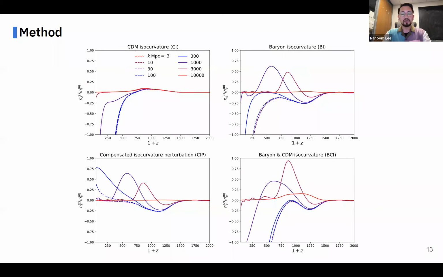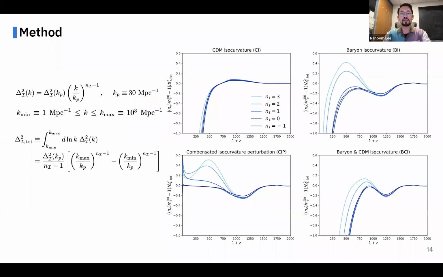And these are the resulting NE2. The important thing is that we fully take into account the time-dependent and also scale-dependent evolution of baryon. And these NE2 are implemented in CLASS code to calculate the resulting CMB spectra.